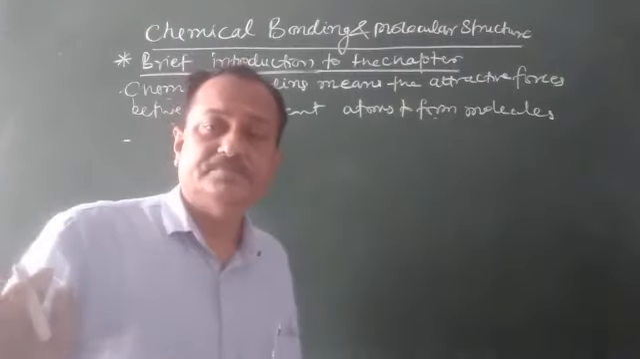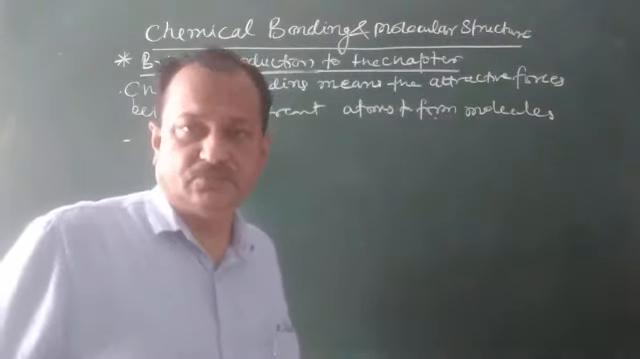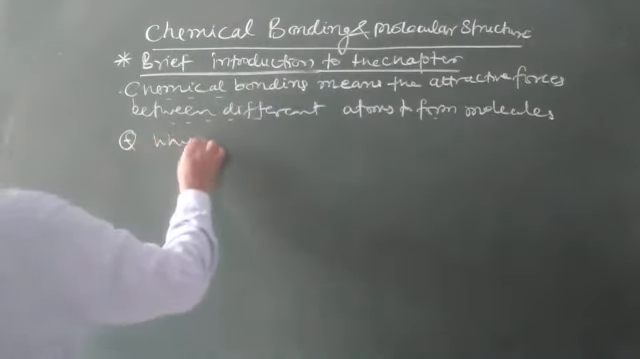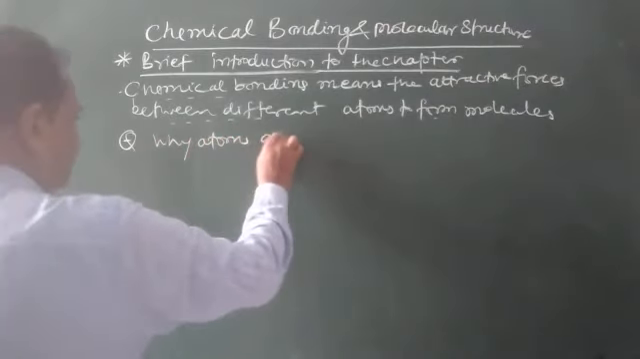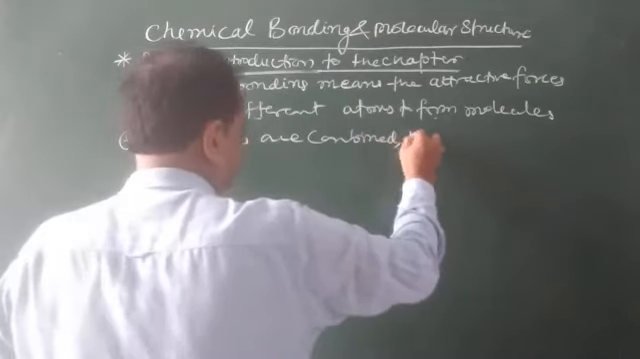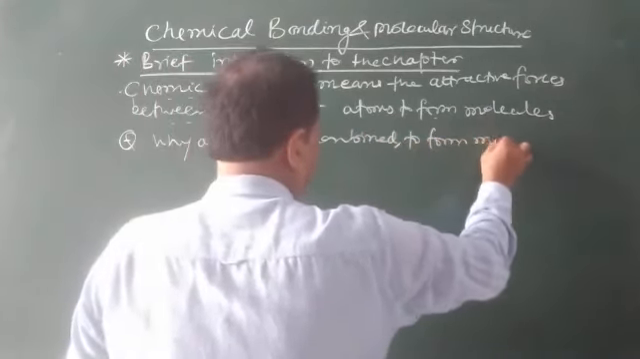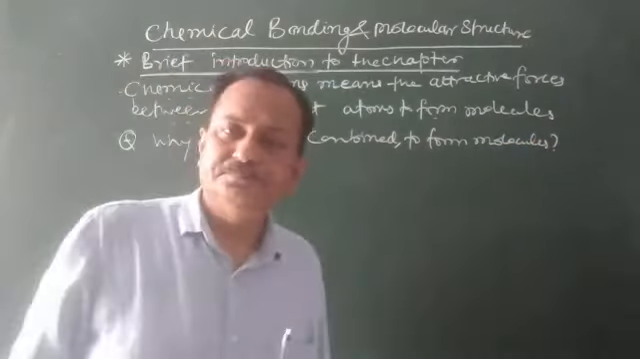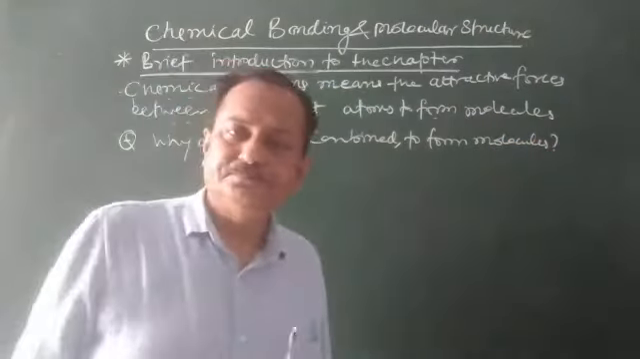Now we will see why atoms combine to form molecules. The question is, why are atoms combined to form molecules? Actually, atoms are unstable. Atoms cannot remain as they are. So by combining atoms, there is formation of molecules. When molecules are formed, there is stability. So the answer is very simple.